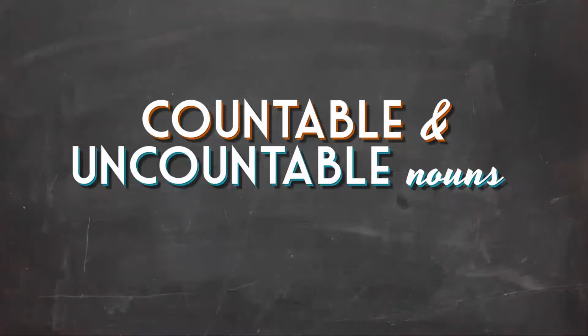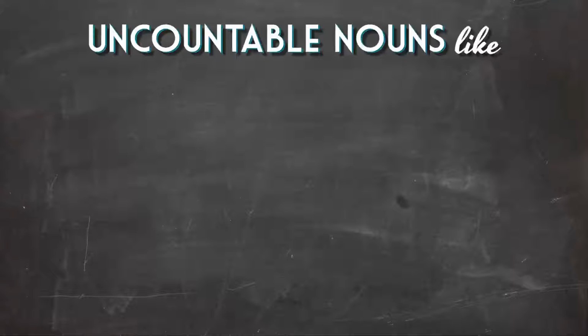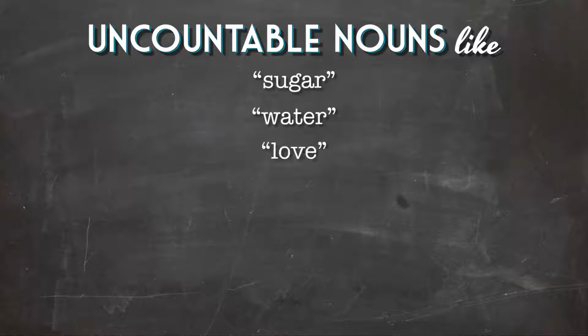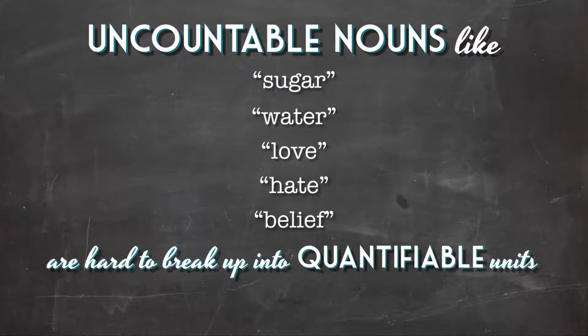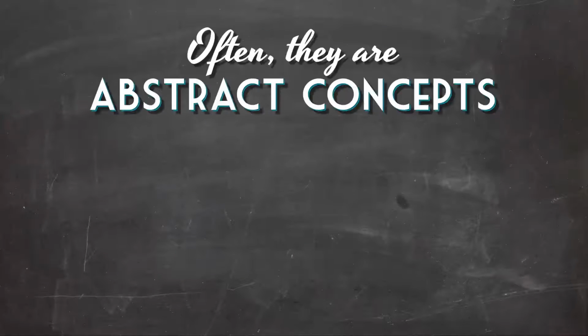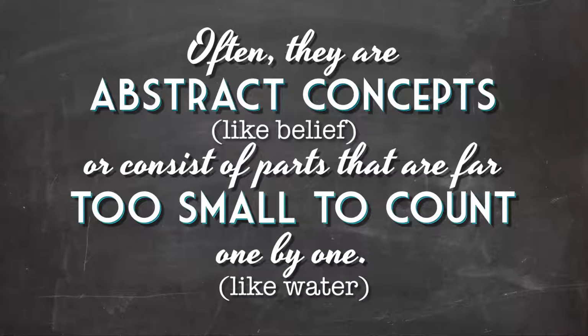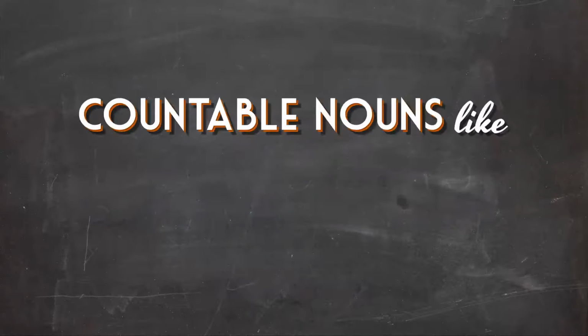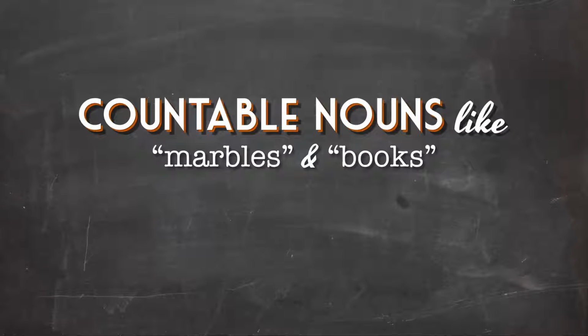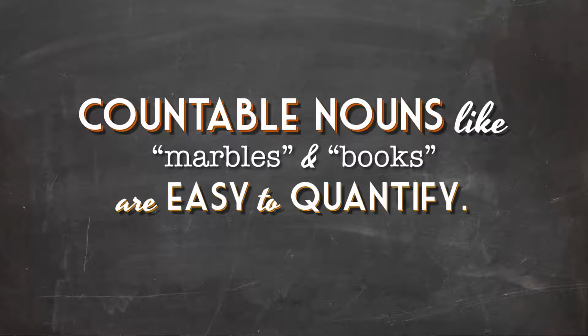Do you remember those countable and uncountable nouns from the previous lecture? Uncountable nouns like sugar, water, love, hate, and belief are hard to break up into quantifiable units. Often, they are abstract concepts, like belief, or consist of parts that are far too small to count one by one, like water. Countable nouns, like marbles and books, on the other hand, are easy to quantify.